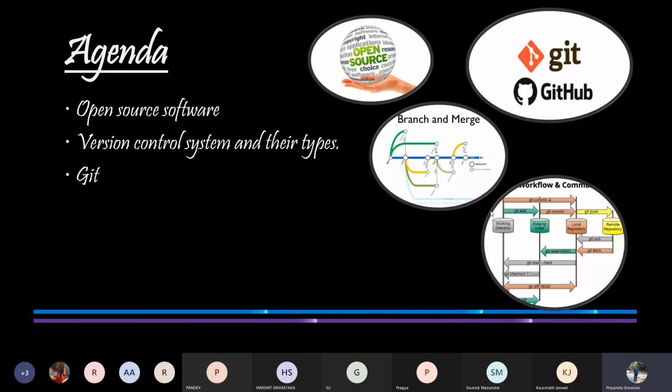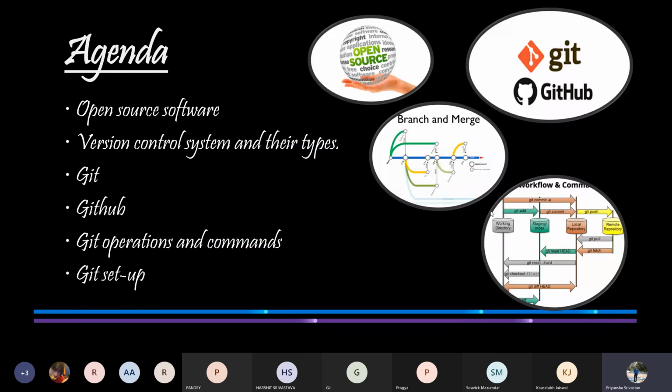Then we will start with Git and then GitHub, exploring what are the features of each of them and why are they so popular among the developer community. Then we will see about some common Git commands and operations that we will perform. And finally, we will learn how to set up Git and start with open source contribution.